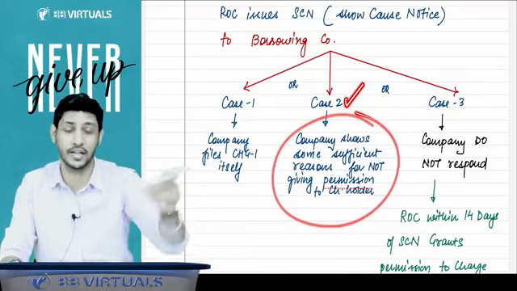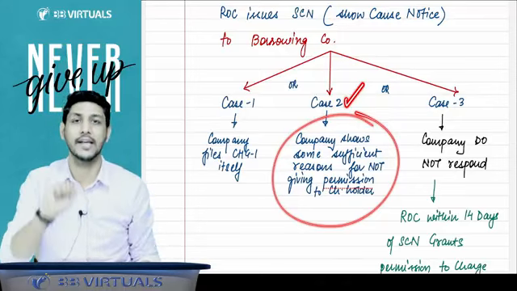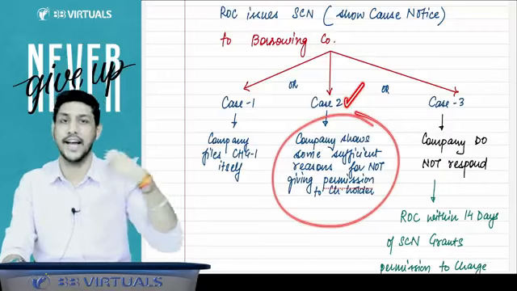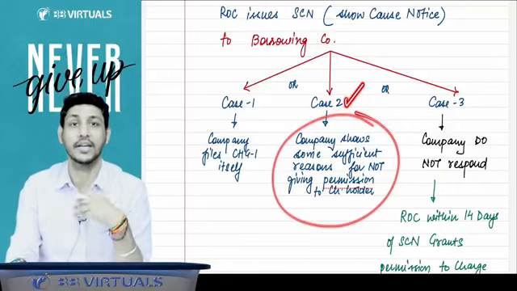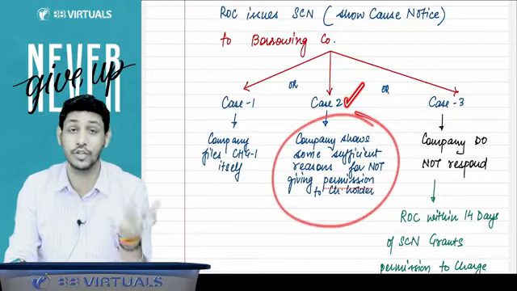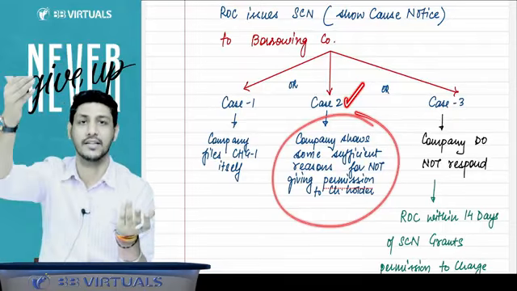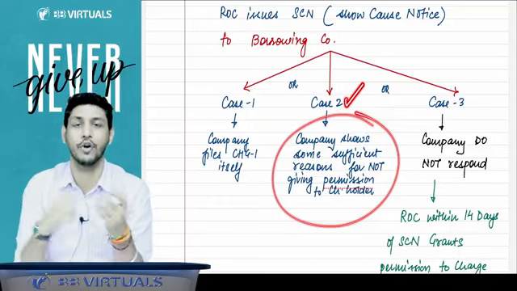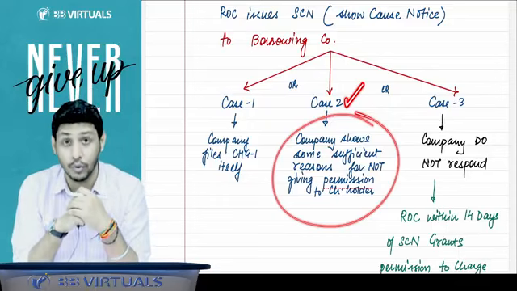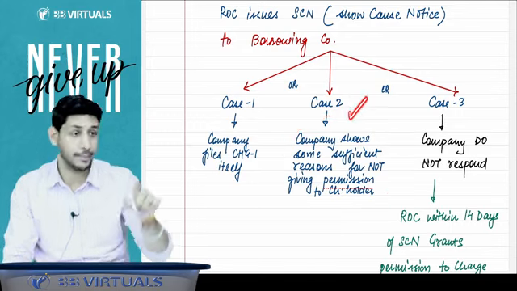So the ROC will not grant the permission to that person. For example, the company says that the person has sanctioned the loan, but still we have not received the amount in our bank account. The amount is not yet credited. How can we register that charge? That is why we have not filed CHG1. The ROC says, oh, so the ROC will not grant the permission.